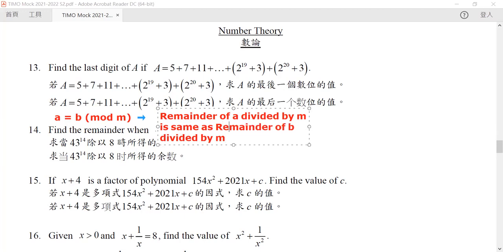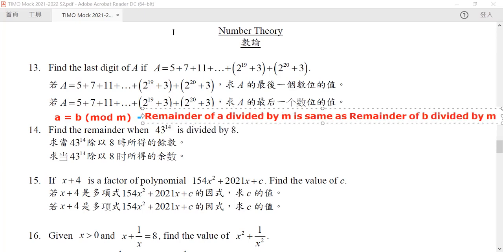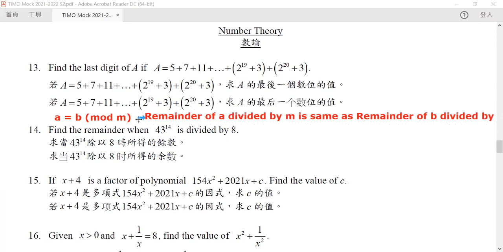These two remainders are the same. If these two remainders are the same, then these two are called equivalent.